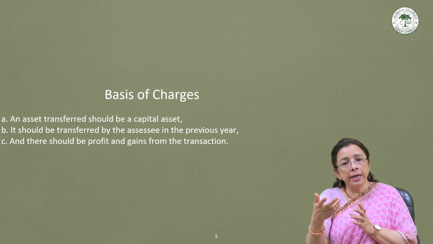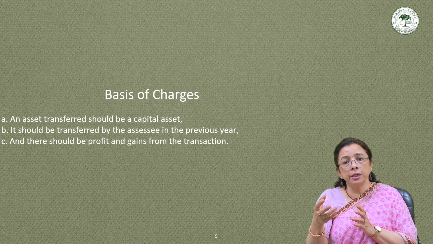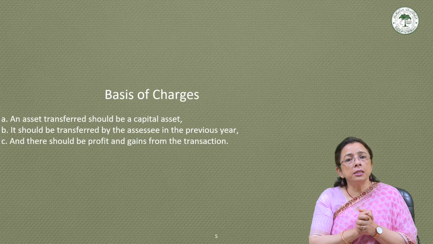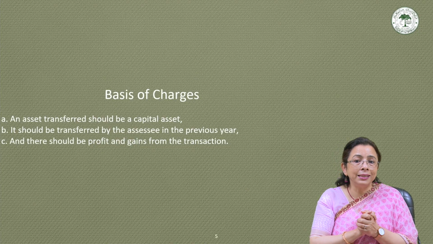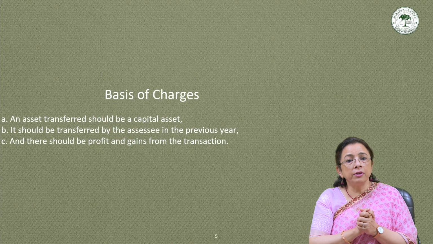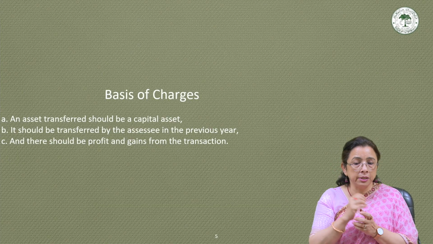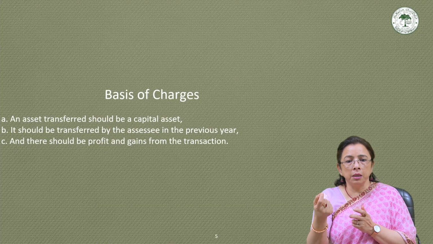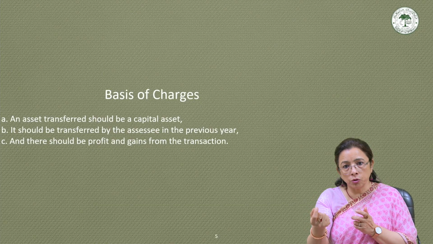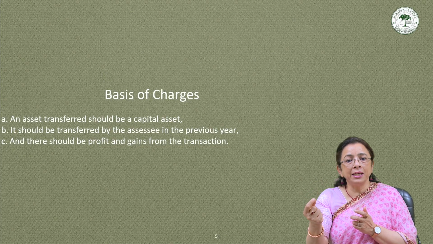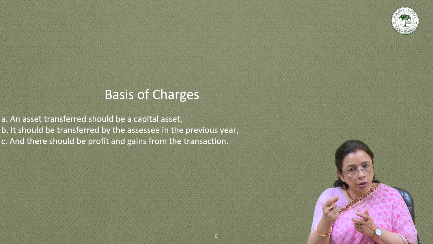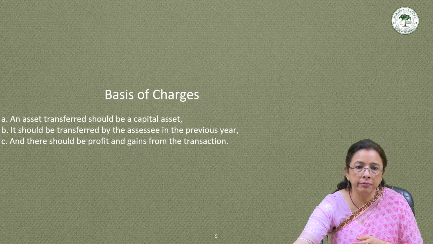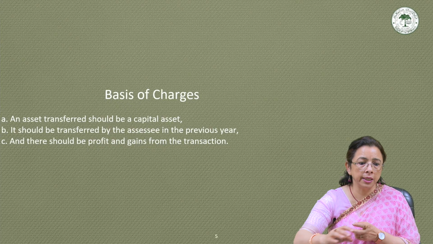Another example can be allowing the possession of immovable property in part performance of any contract. Capital gains are usually chargeable in the year in which the transfer takes place, even if the consideration is received later, which we said has to be in that year. For example, if a house property is sold in March 2025, then the capital gain will be taxable in the assessment year 2025-26. Then another relevant point that must be mentioned here is the basis of charges.